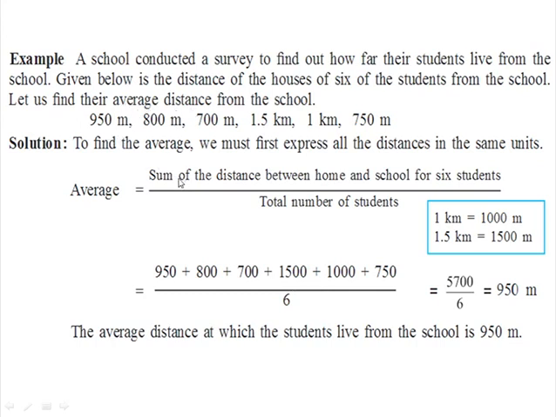So average distance means we will take the sum of the distances between home and school for the 6 students and divide it by the total number of students. Now here we will add 950 plus 800 plus 700 plus 1500 plus 1000 plus 750 and divide it by 6. The sum of all the numbers in the numerator comes to be 5700 divided by 6. Here you will get 950 meters. It means the average distance at which the students live from the school is 950 meters.